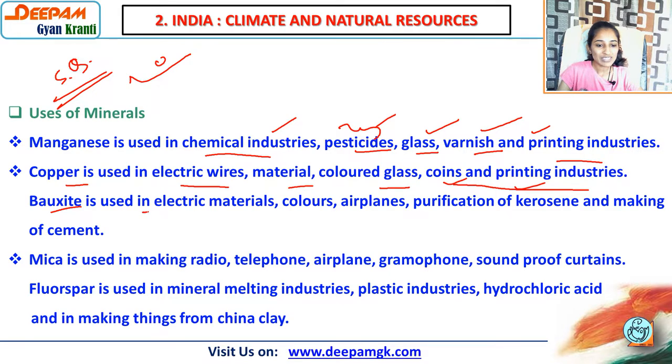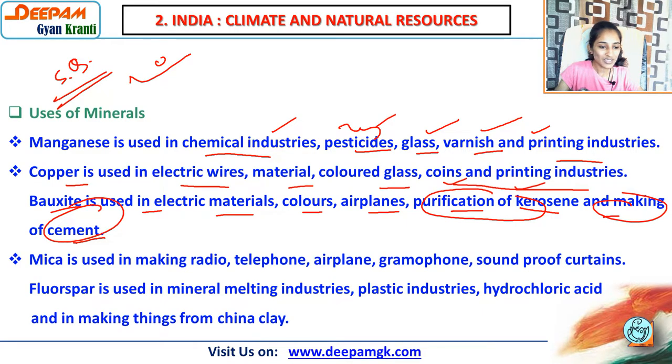Then bauxite, so it is used in electric materials, colors, airplanes, purification of kerosene and making the cement. It's very important, say purification of kerosene and even to make the cement bauxite is useful.